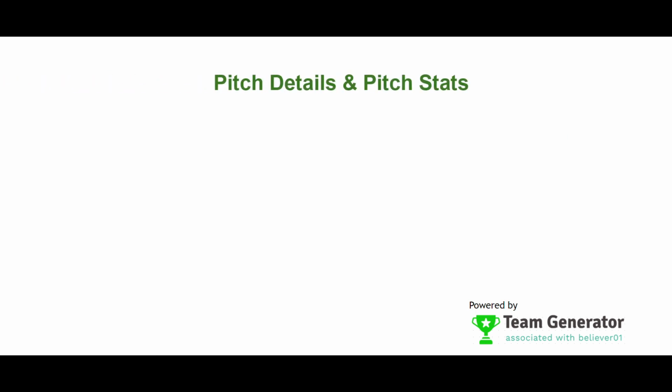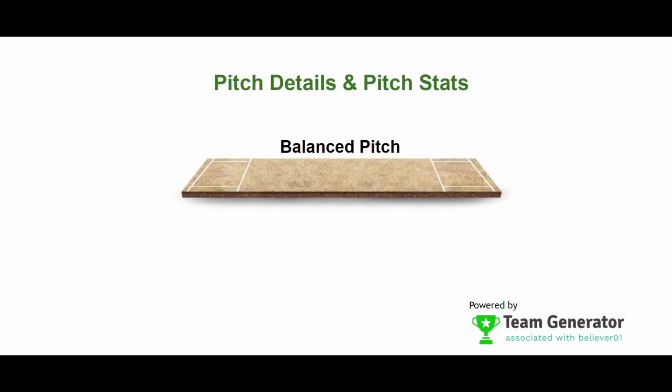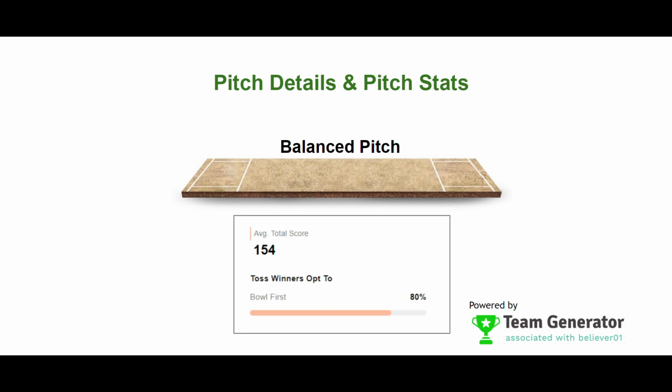So let's analyze the pitch details as well. The pitch will be a balanced pitch. That means it's going to support both batting as well as bowling. The average score will be 154 runs, which means we can expect anything around 300 plus runs out of 40 overs.